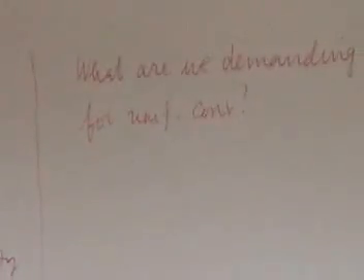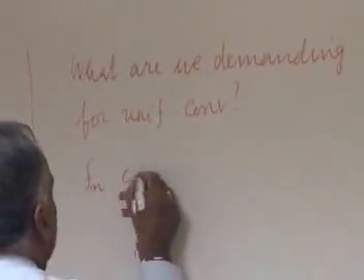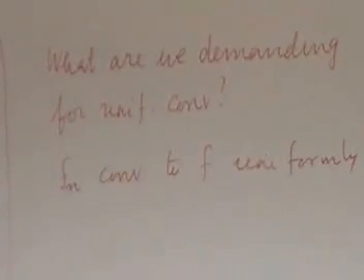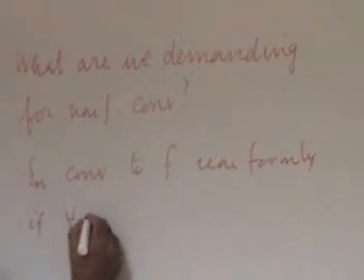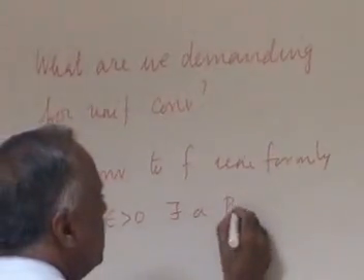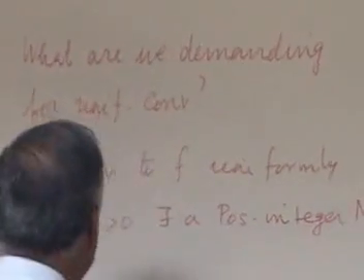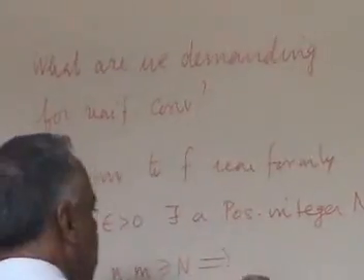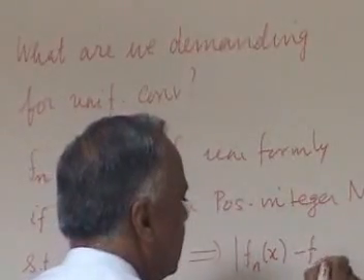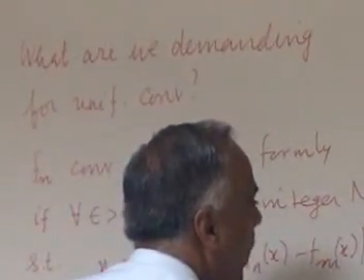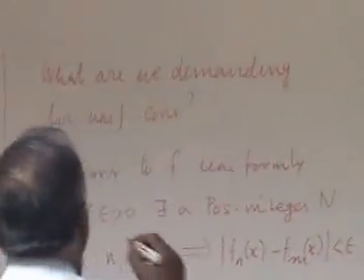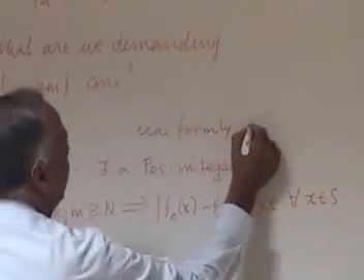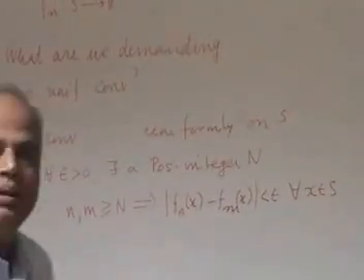Let me first write that. So Fn converges to F uniformly on some set S, S to R, if, and this is our definition, we already have this: for every epsilon greater than 0, there exists a positive integer N, I'll write the formal definition first, such that for n and m greater than or equal to N, we don't even need F, we only want this quotient, mod Fn(x) minus Fm(x) is less than epsilon for every x in S. Okay, so Fn mapping S to R converges uniformly on S if this happens. This is what we want in uniform convergence.